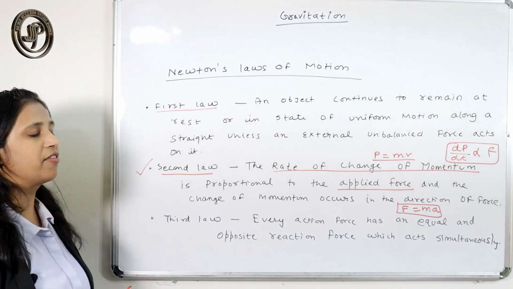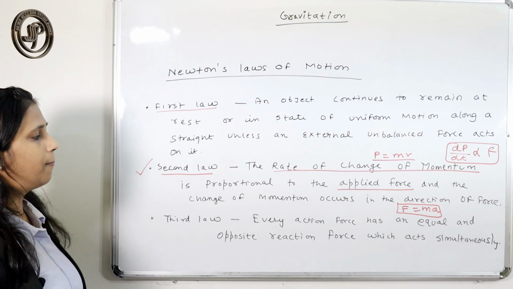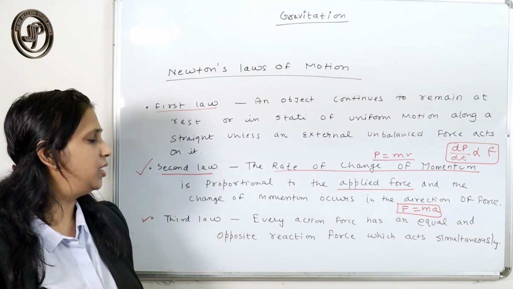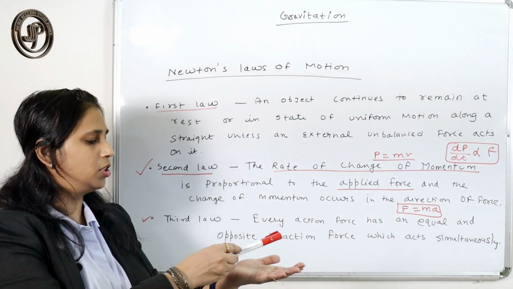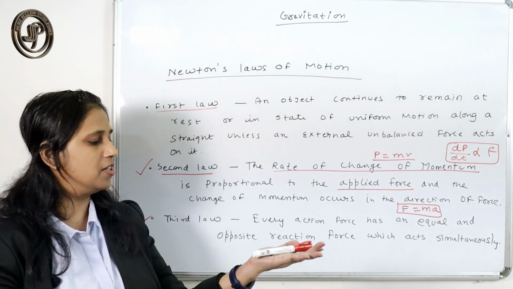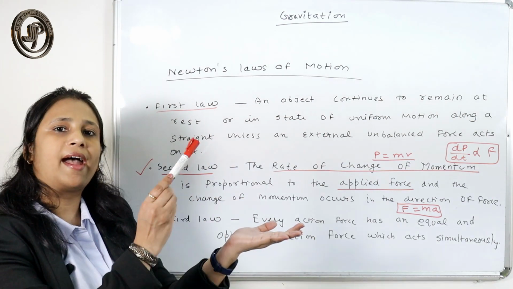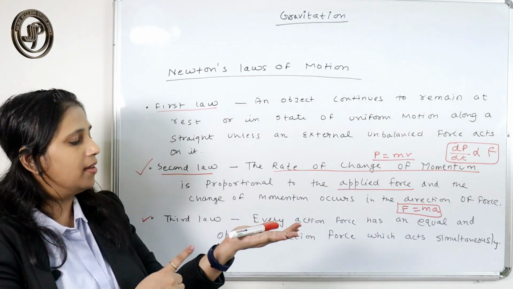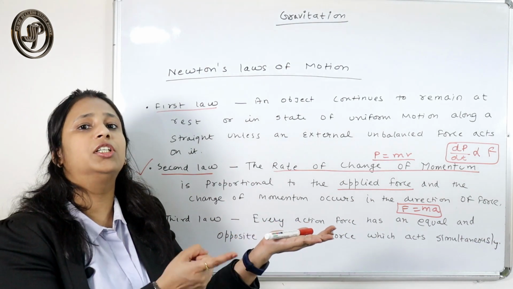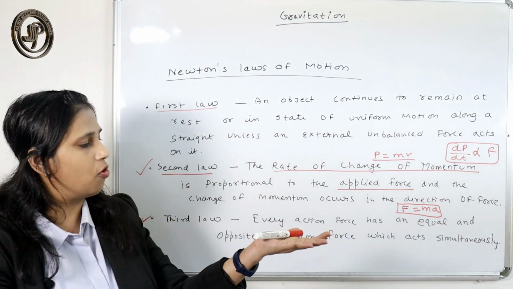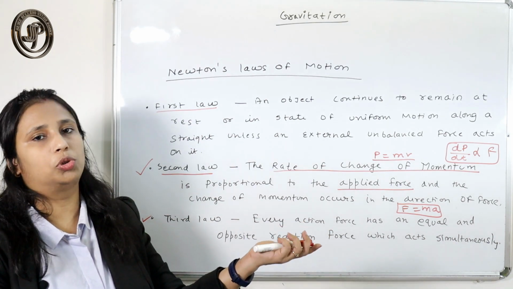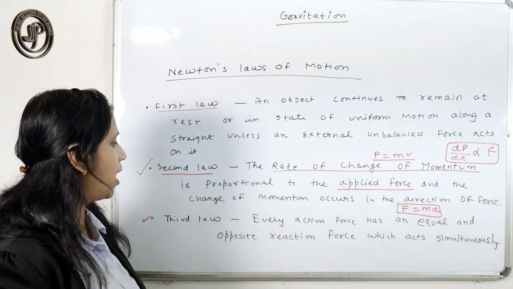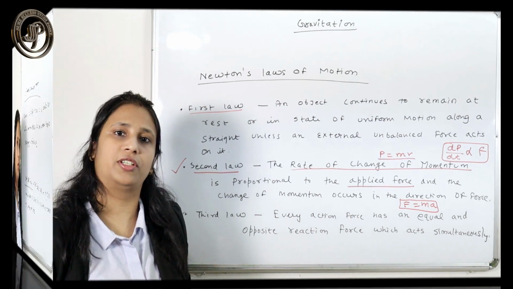Third law: for every action there is an equal and opposite reaction. So that is Newton's third law. As an example, suppose this is a table and a book or pen is kept on the table. Then this pen exerts a force, the action force, on the table, and the table exerts an equal and opposite force, the reaction force, on the pen. So that is Newton's third law: to every action there is an equal and opposite reaction.